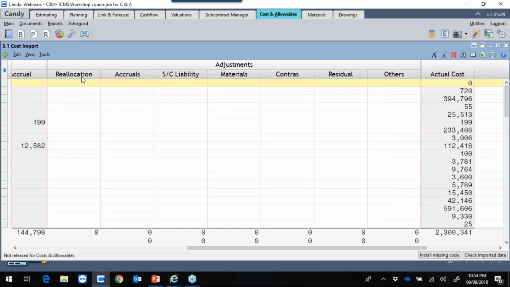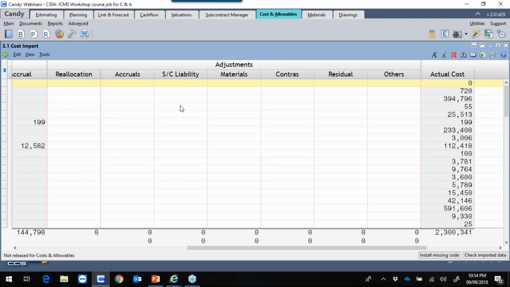You will see we have a column for reallocation. Costs that have been misallocated can be corrected. The total for this column must always add up to 0. So you can reallocate costs if required. Then we have an option for accruals. Known costs that have not been captured through the project, for example, materials, subcontractors, salaries and wages, plant hire, can be captured here. Then subcontract liabilities.